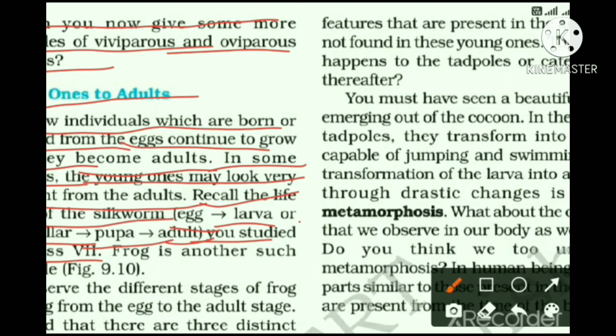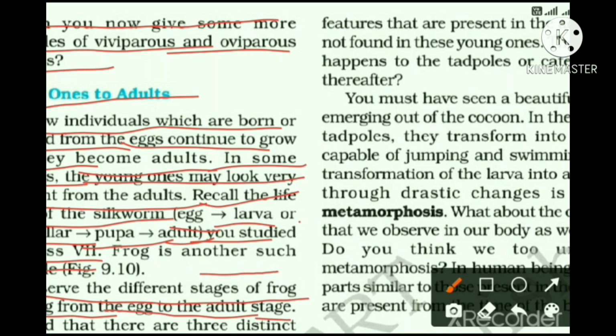Then from this cocoon the adult silk moth will be released. So that larva or caterpillar was very much different from the silk moth. Now frog is another such example. This year in class 8 you have to compare the young one of the frog with the adult one. So observe the different stages of the frog, starting from the egg to the adult stage.